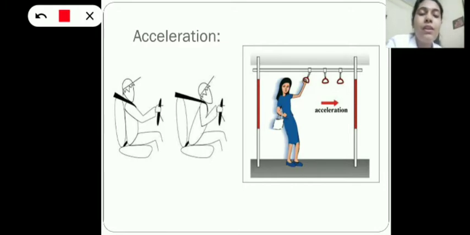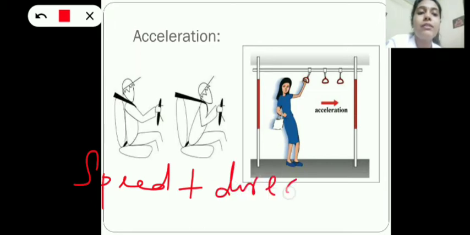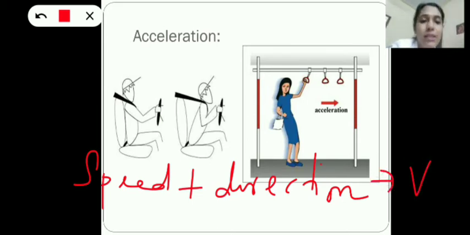See, what do we mean by velocity? Velocity means speed along with direction, right? So speed plus direction together forms our velocity. If any one, either speed or direction changes, velocity will change.